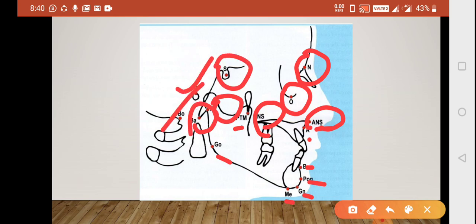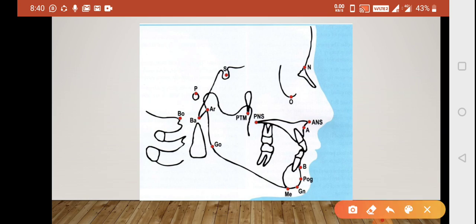Porion, Bolton's point, Basion. So these are the points, and yeah, the question can come. They can just give you a picture, and they can ask you which is this landmark, and just tell me the circled landmark is which. So you should be knowing that this is an orbital, and you can get an idea from the options also. Obviously, if they give you a nasion and mark this area, you are sure that it is not nasion, this is somewhere near the eye, and this is orbital. So an image based question can come from this part, that which is which.